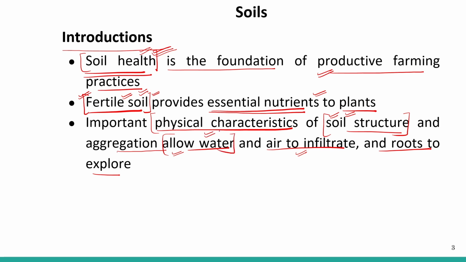Porosity means pores should be present in the soil, in between the soil particles, right? When the pores are present, water can percolate into the soil. Air can also enter into the soil and reach the root. Unless this water reaches the root, it won't be available for the plant. And again, air is also important for the roots. Roots also respire, so they require air, right?